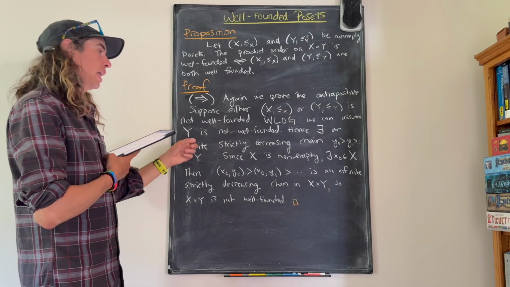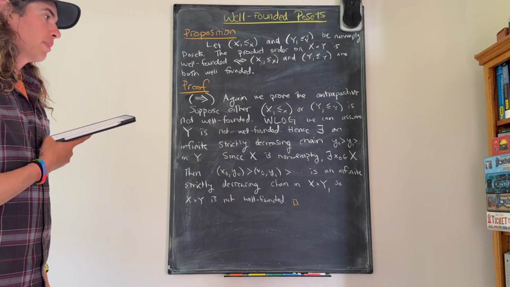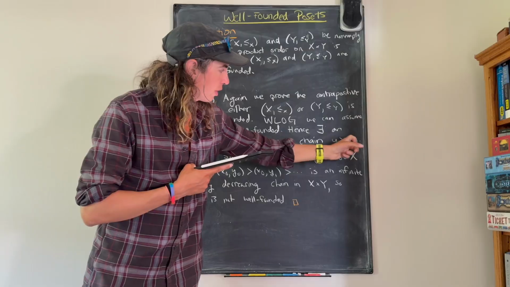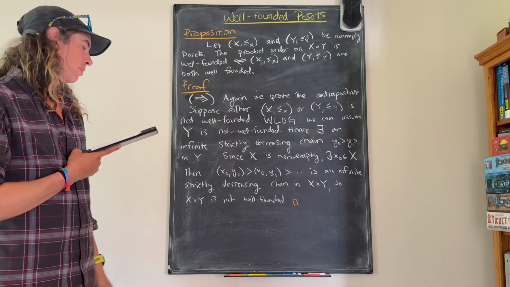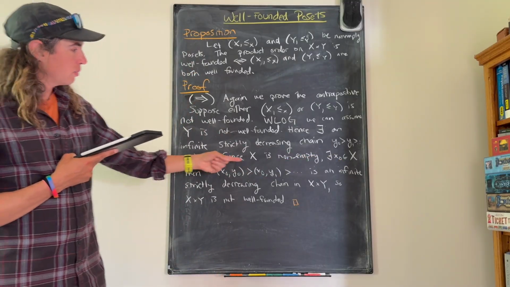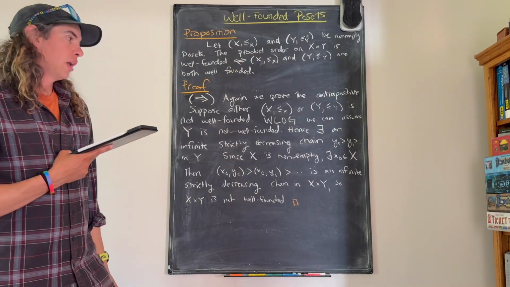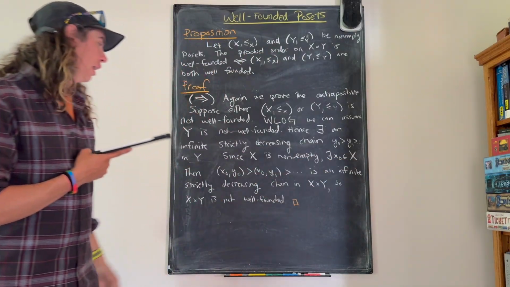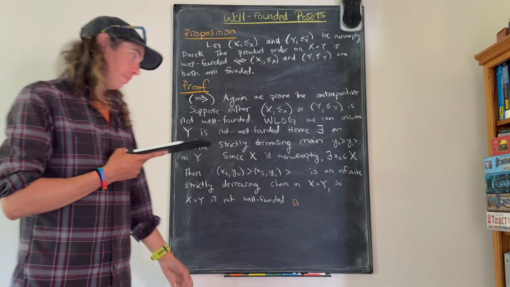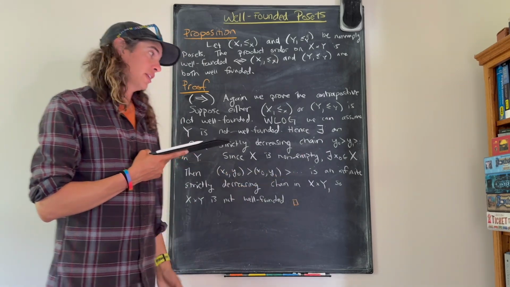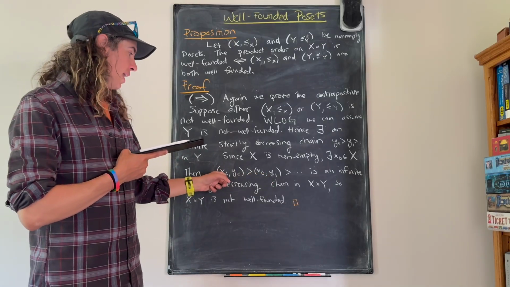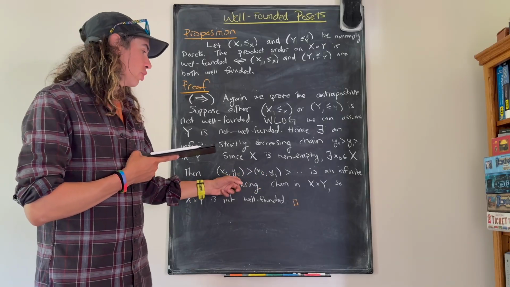So what that means is there exists an infinite, strictly decreasing chain inside of y by one of the equivalent characterizations of well-foundedness. So this is the chain y0 greater than y1 greater than etc. off forever. But since x is non-empty, there exists some x0 in x, and here we can actually use the non-emptiness explicitly. So I can just form the sequence x0, y0, x0, y1, x0, y2, etc. And this is a decreasing chain because, well, x0 is bigger than or equal to x0, and y0 is strictly bigger than y1.